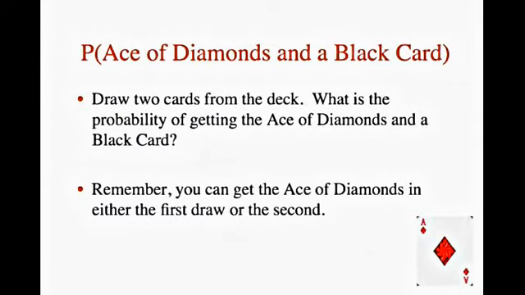One more example. If you draw 2 cards from a deck, what is the probability that you will get the ace of diamonds and a black card? There are 2 ways you can satisfy this condition. A, you can get the ace of diamonds first and then a black card, or B, you can get a black card first and then the ace of diamonds.